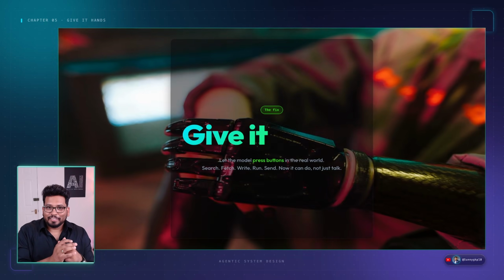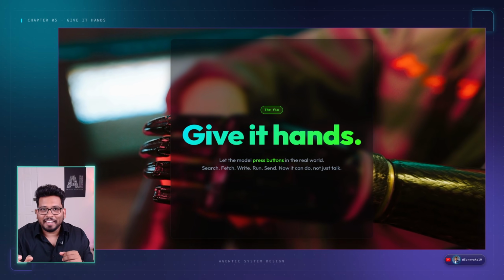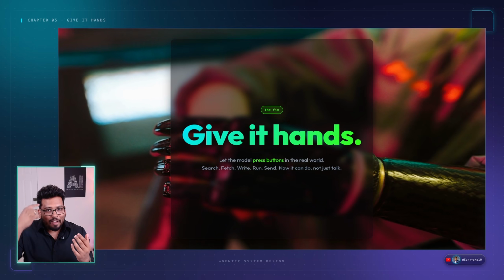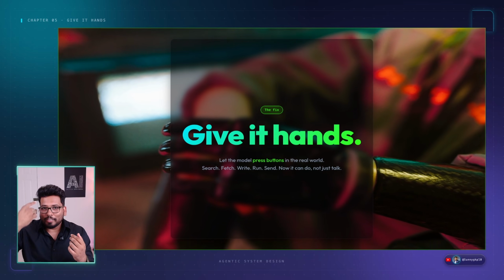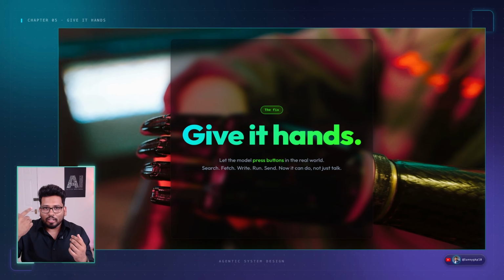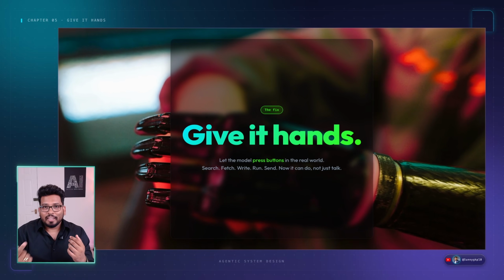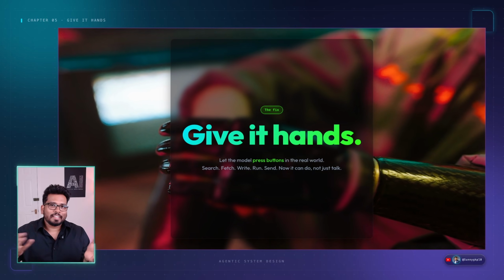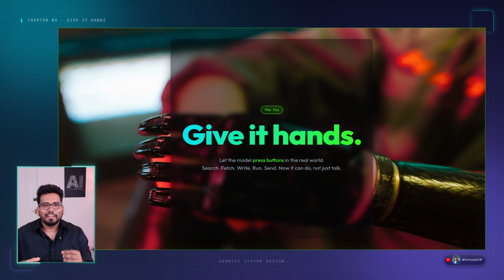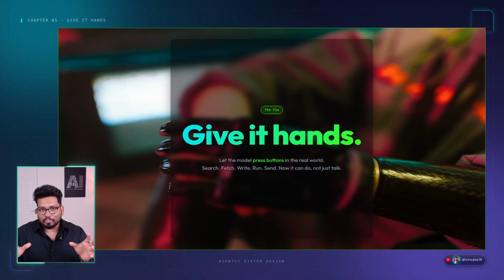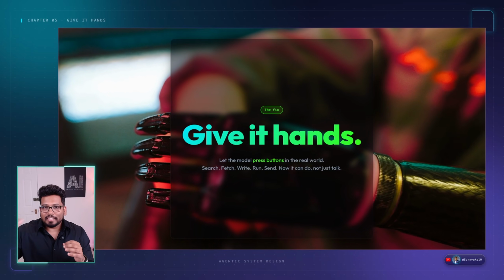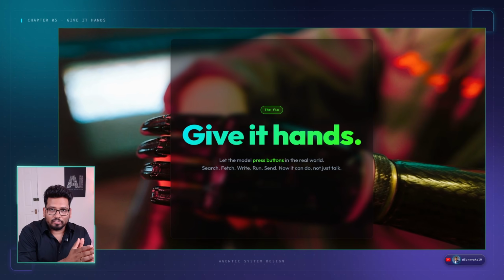The solution is very simple: give it hands. As humans in real life, consider our mind as an LLM. It processes all the data and gives you output. But at the end, it's your hands which actually do something, like press buttons or make some impact. Actually, your legs also do, but let's keep it simple. So we will give the LLM hands so that it can press a button in real life and make some impact.